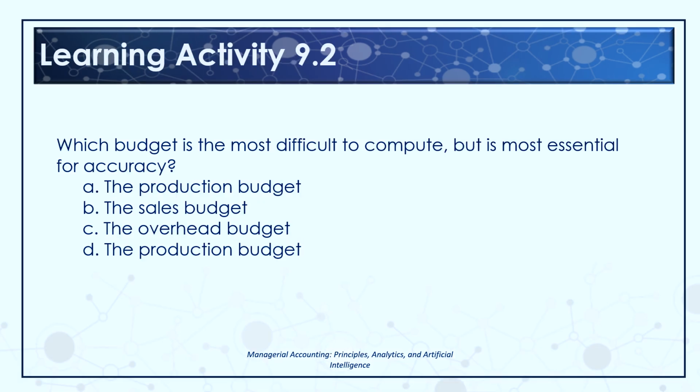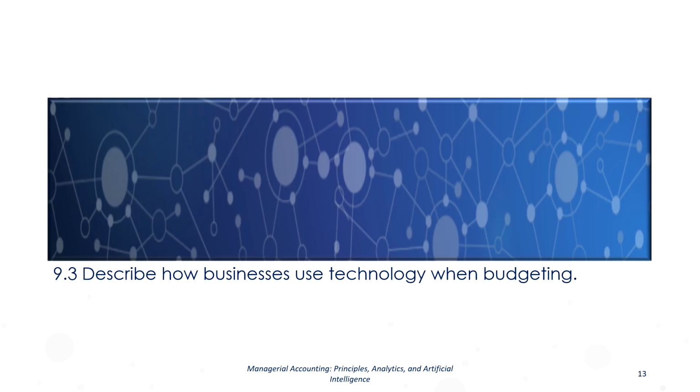Now evaluate Learning Activity 9.2. Which budget is the most difficult to compute, but most essential for accuracy? Pause here and work through the activity, and once you've finished, check your answer with the solution in the back of Chapter 9. Now let's talk about how businesses use technology when budgeting.